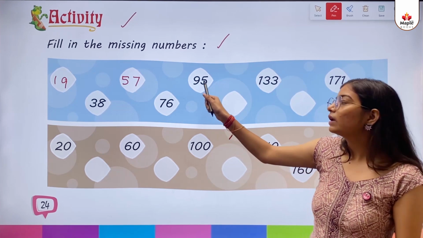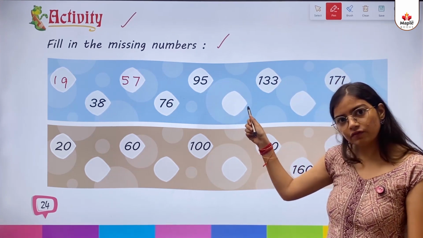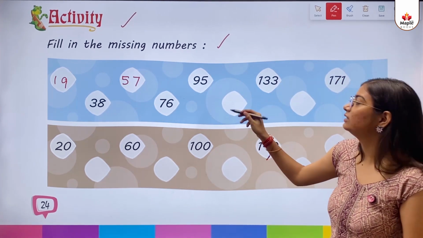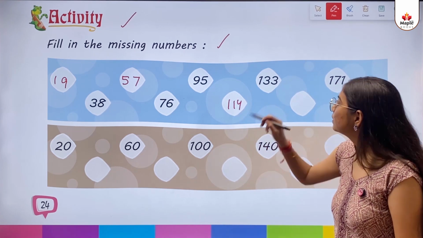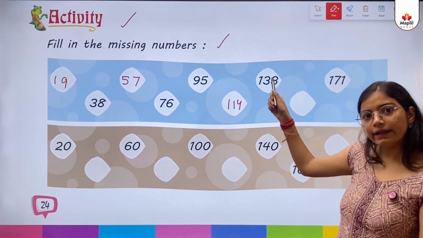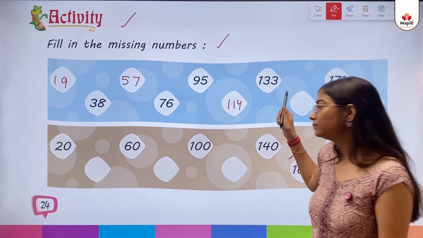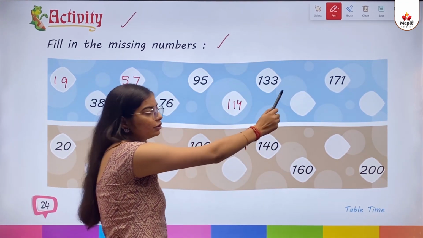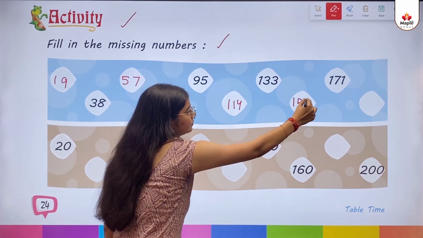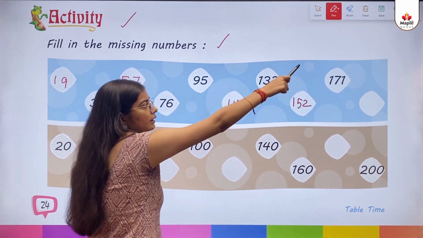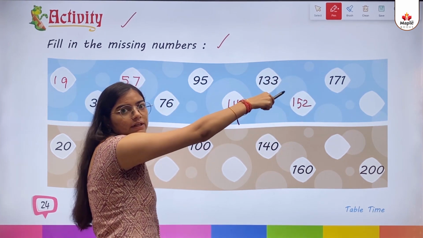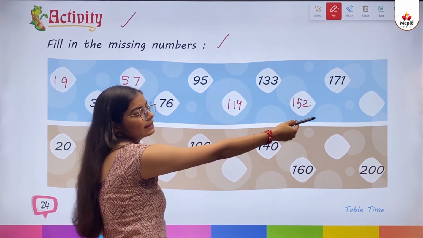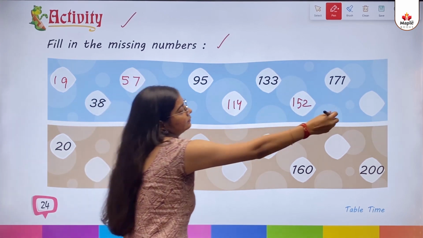Already given here. 19 sixes are 114. 19 sevens are 133. Already given here. 19 eights are 152. 19 nines are 171. Already given here. 19 tens are 190.